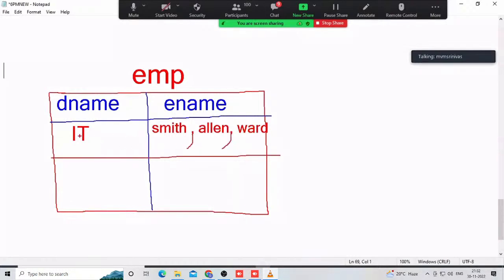Maybe IT is a department. In that department, Smith, comma, Allen, comma, Ward is working. Again, another department is there. What is the department? HR department is there. For example, okay, in the HR department, 1 employee is working. My name, for example, Murali is an employee working.